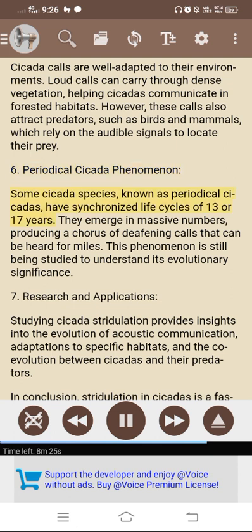Some cicada species, known as periodical cicadas, have synchronized life cycles of 13 or 17 years. They emerge in massive numbers, producing a chorus of deafening calls that can be heard for miles. This phenomenon is still being studied to understand its evolutionary significance. 7. Research and applications.